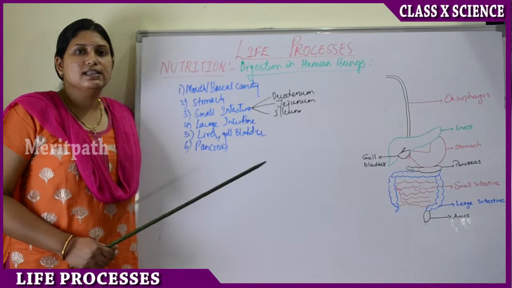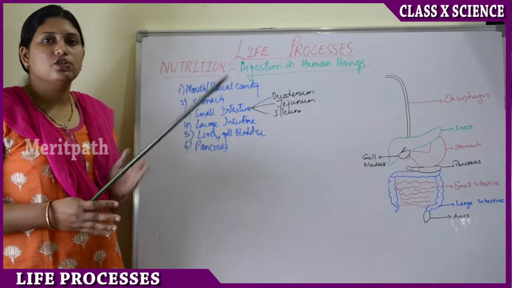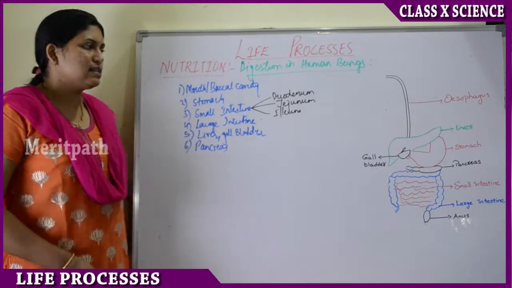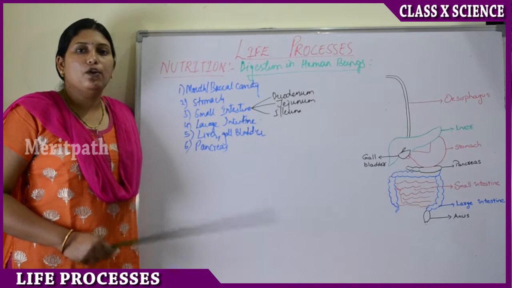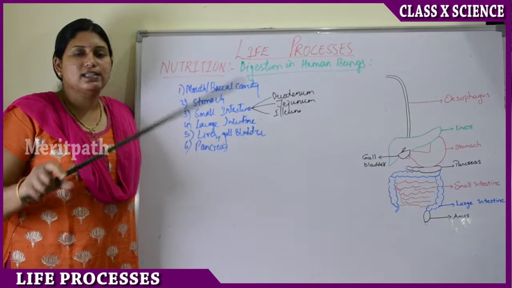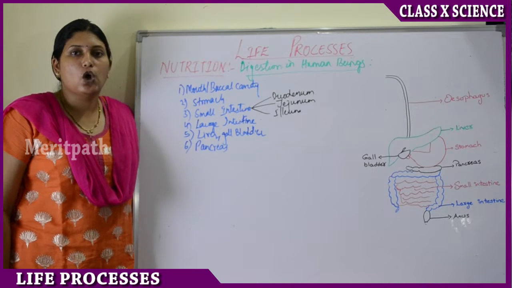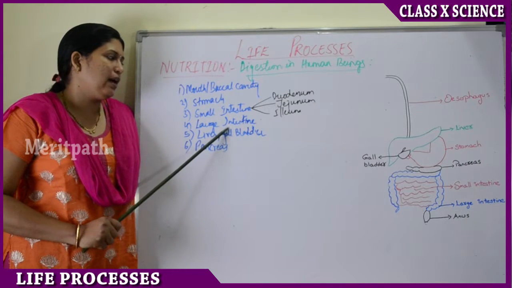The small intestine is tightly packed in a compact space. So the space is less, but it is a very large structure. But the lumen of this is small. Lumen means the small intestine is a tube-like structure, right? So the space inside the tube is hollow or cavity-like. So that space is less when compared to the large intestine.